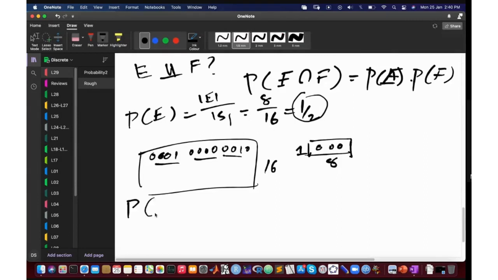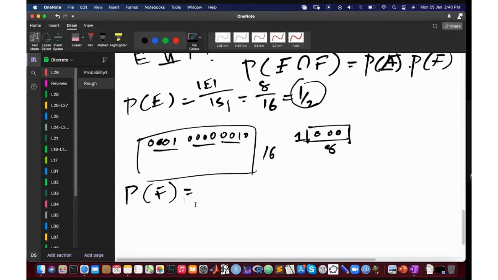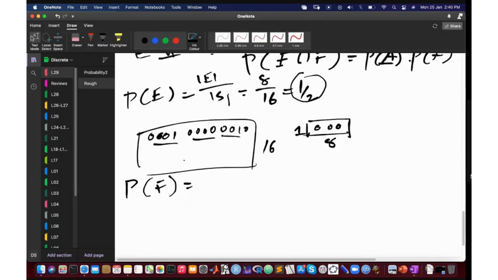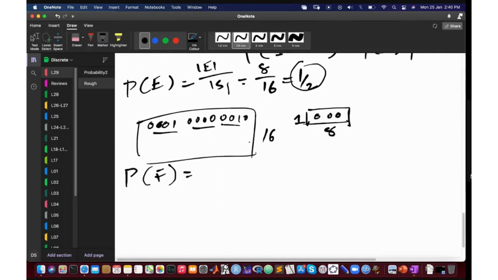The second probability that you need is for F. F is the event when you have an even number of ones. Let's try to see how we get this.